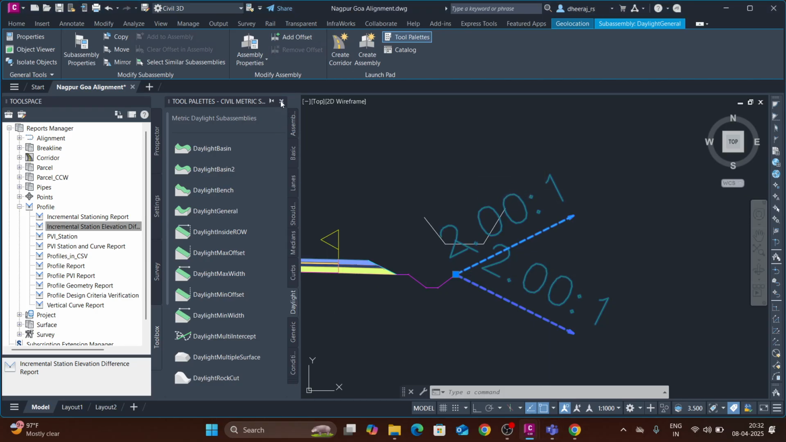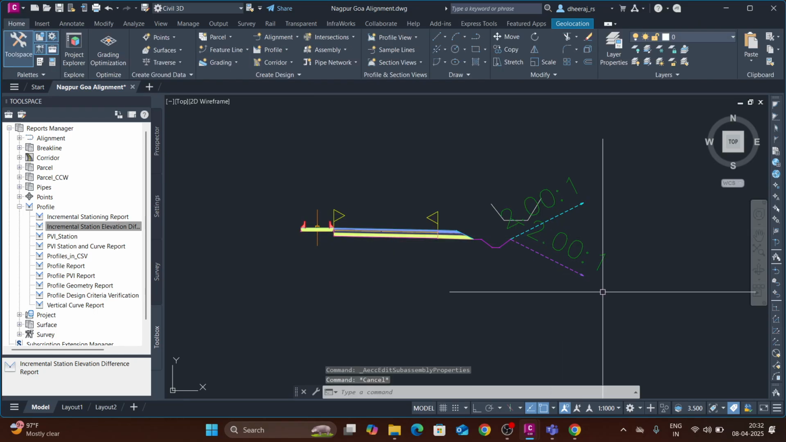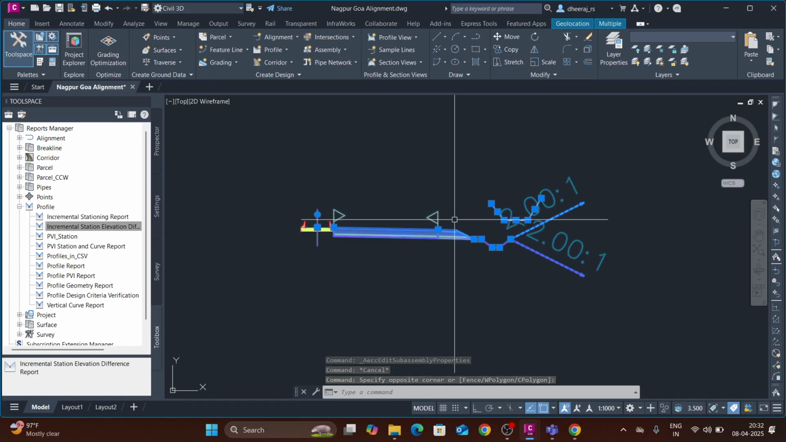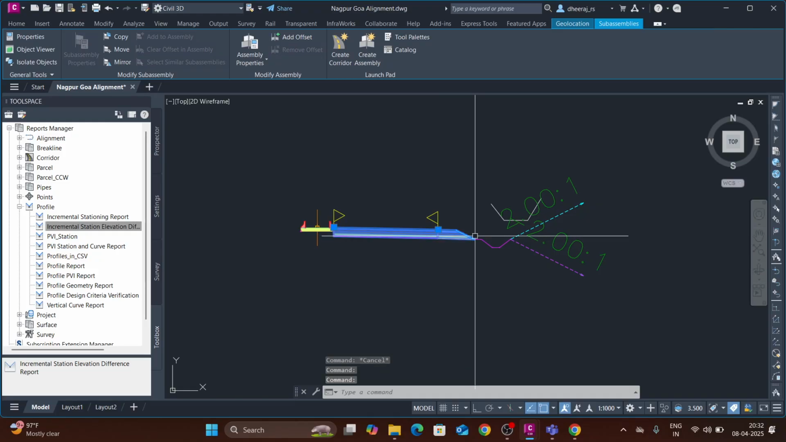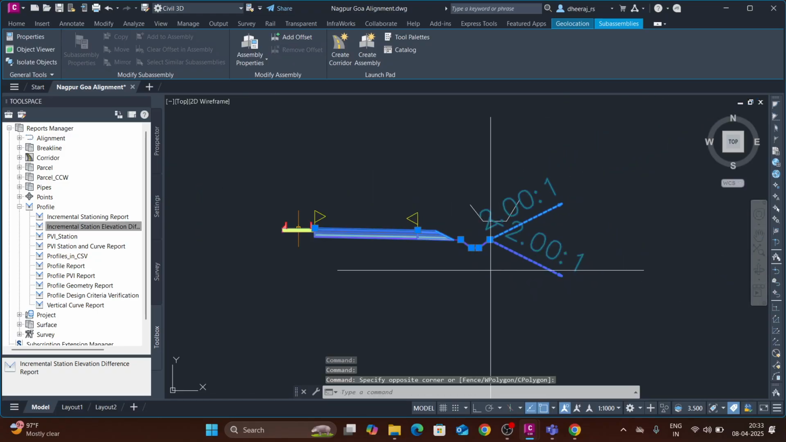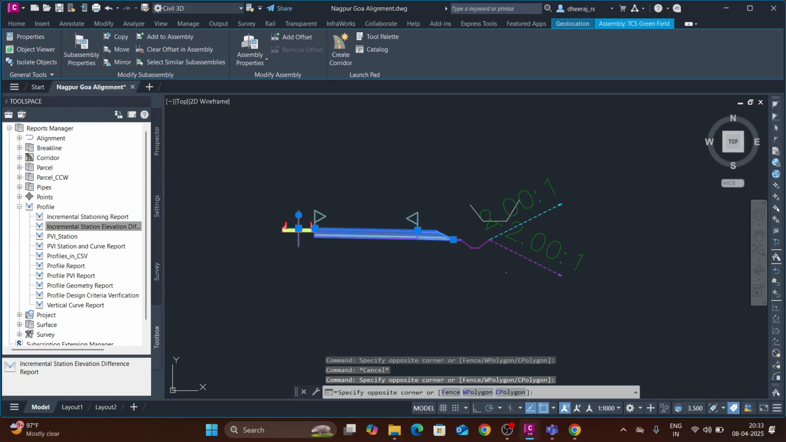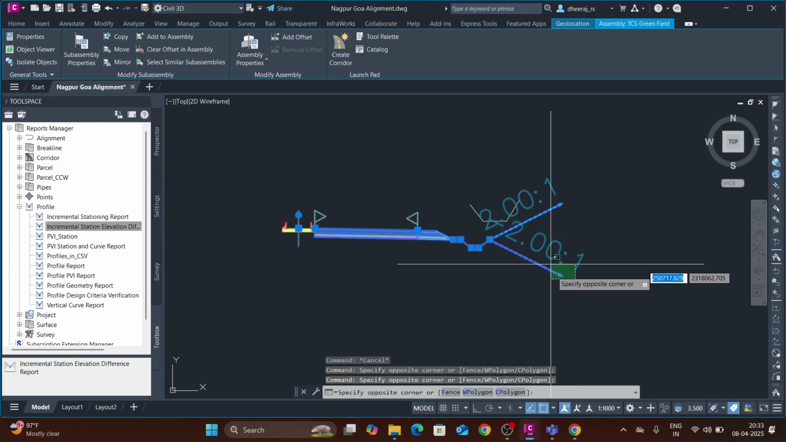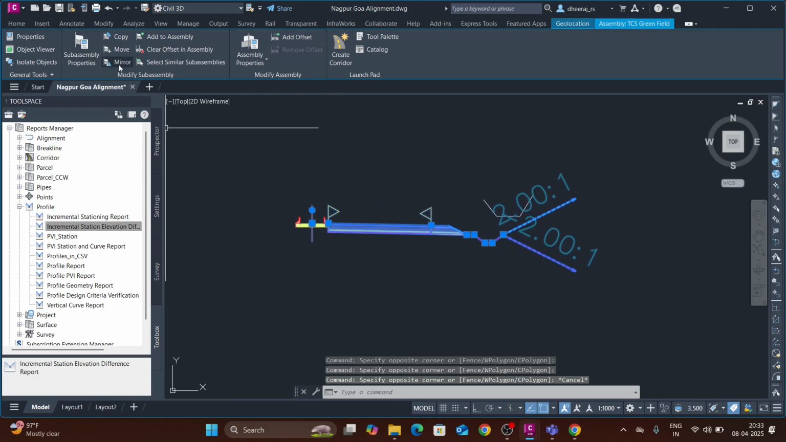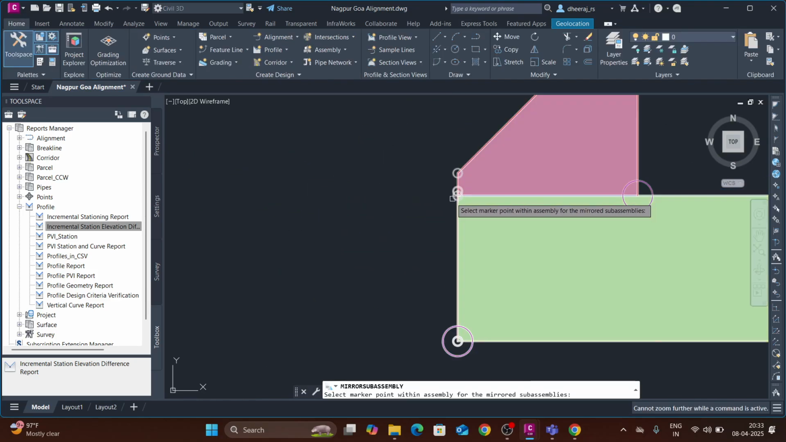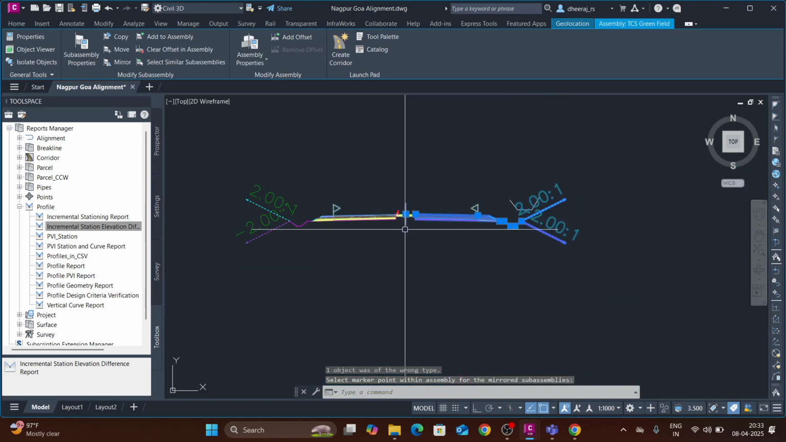Right now we have done the right side, all carriageway related. For the left side we will mirror this, right? Select all, and you can see there is a mirror icon. Click on that mirror and select this point. You can see now the mirror is done.